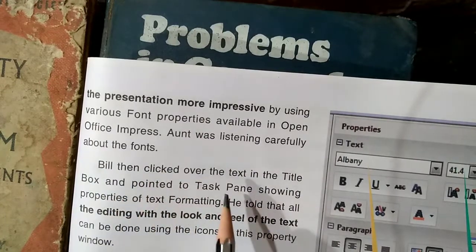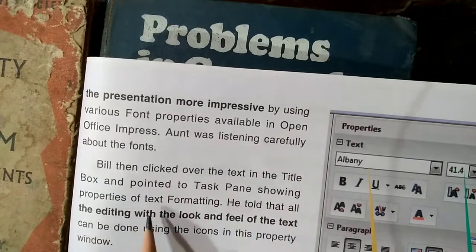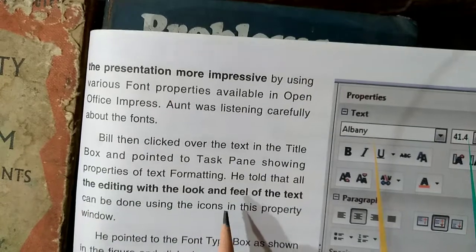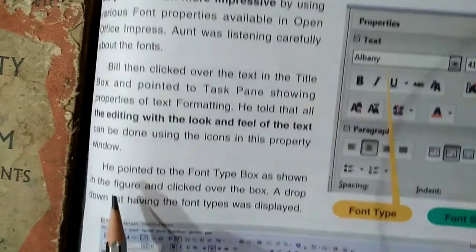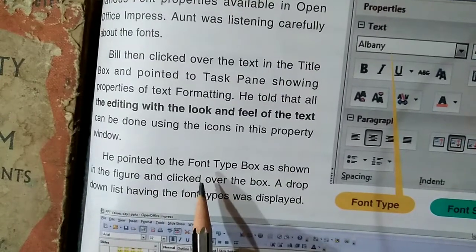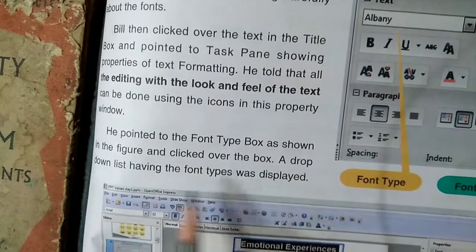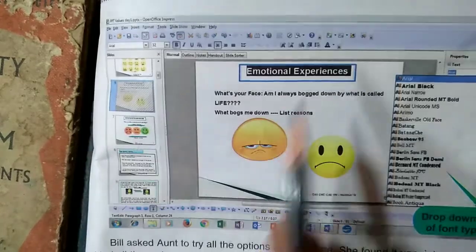Bill then clicked over the text in the title box and pointed to the task pane showing properties of text formatting. He told that all the editing with the look and feel of the text can be done using the icons in this property window. He pointed to the font type box as shown in the figure and clicked over the box. A drop-down list having the font types was displayed.